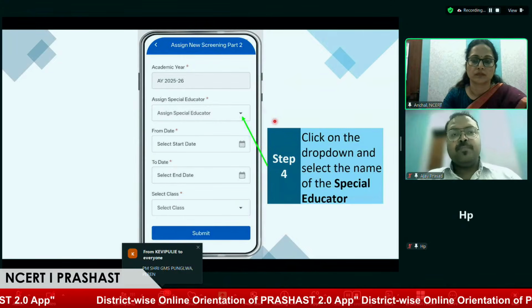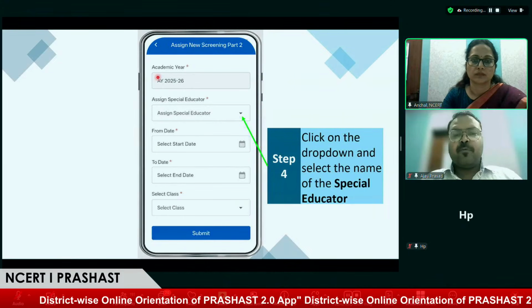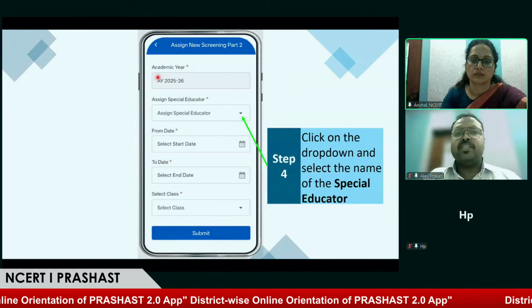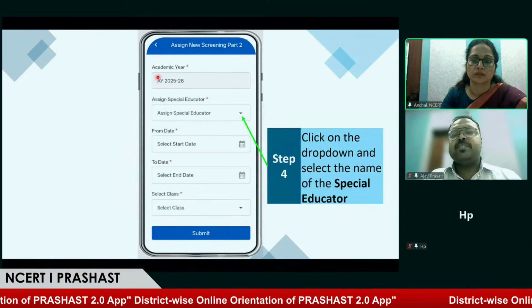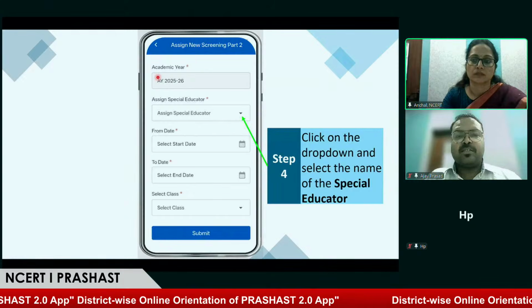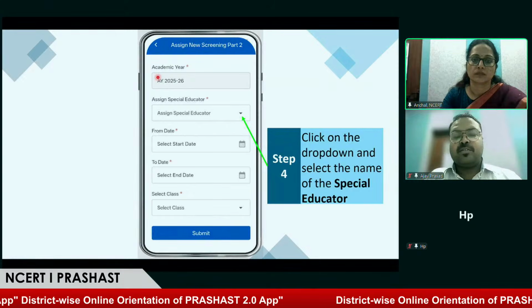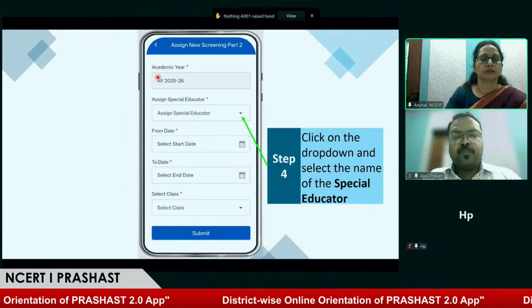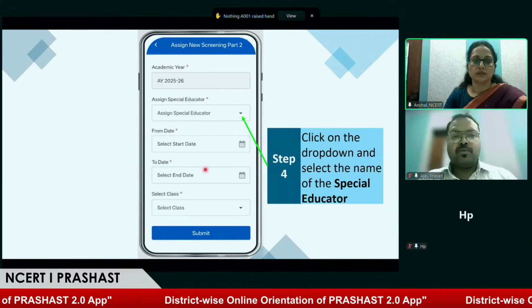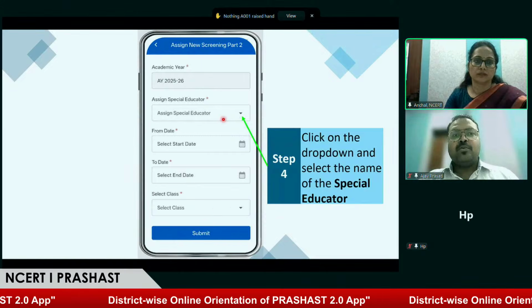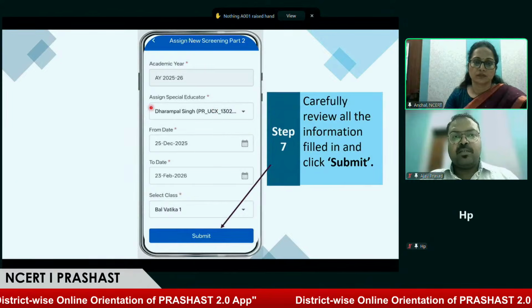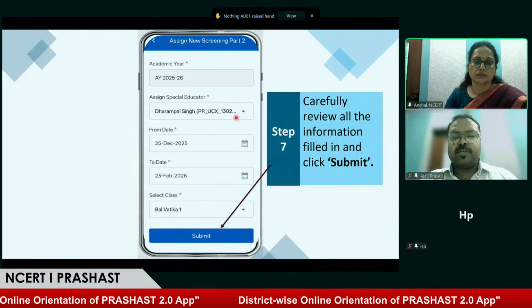So going forward, the form will open, and in this form, there's a minor difference. For the teacher, we have seen the head teacher will also be selecting the classes or the grade or section, classes along with the section. Whereas for the special educator, the head teacher will have the option to select only the classroom. So let's start.